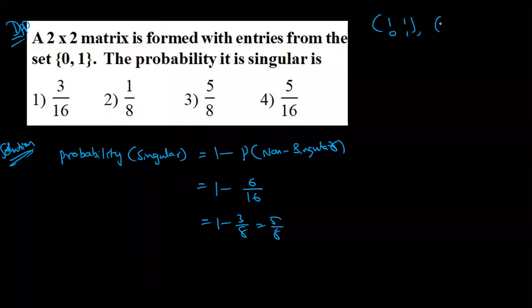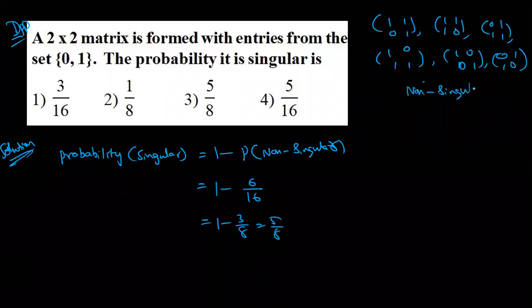Am I correct? 1 1 1 1, 1 0 0 1 1 1. Next 1 0 1 1 possible. Identity matrix possible. Finally, 0 0 1 1. Yes, these are the 6 cases. What are these? Non-singular matrices. Size, beautiful, excellent.